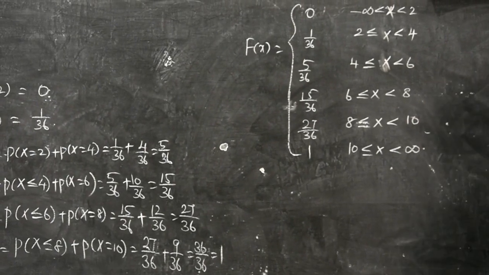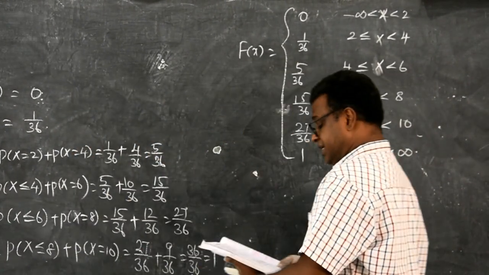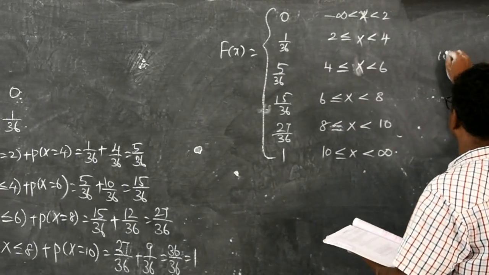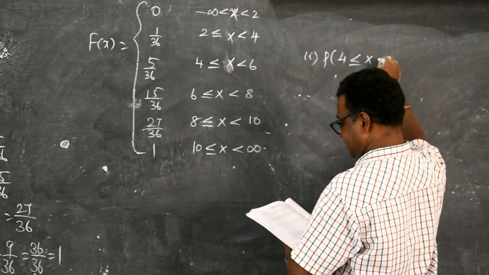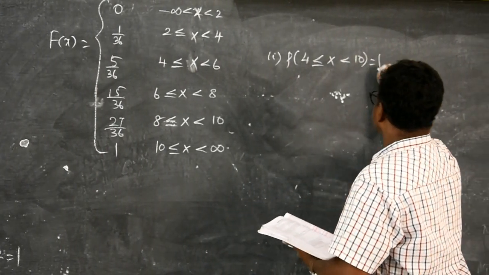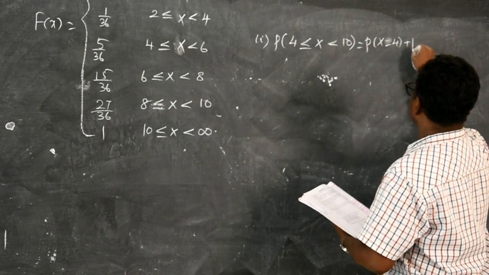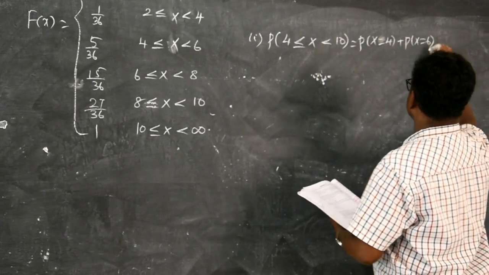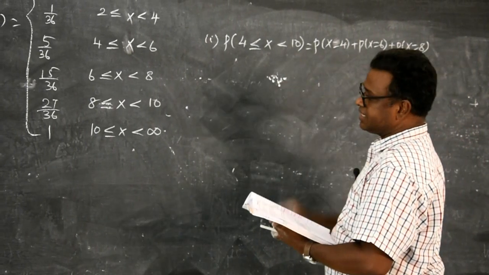Now, they are asking probabilities for 3 terms. So, the first one is P of 4 less than or equal to x less than 10. That means I must consider P of X equal to 4, then P of X equal to 6, then P of X equal to 8. I should not take 10.